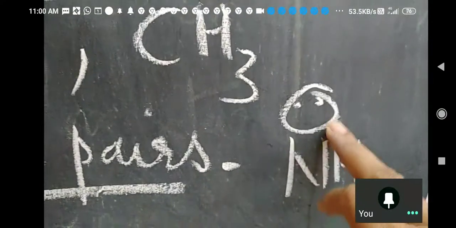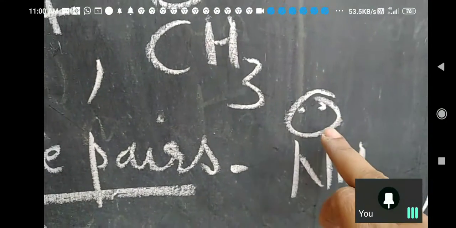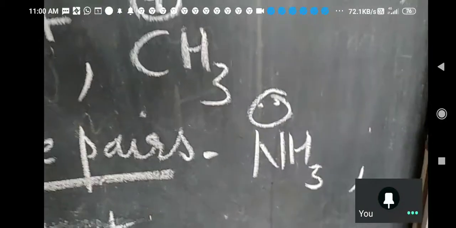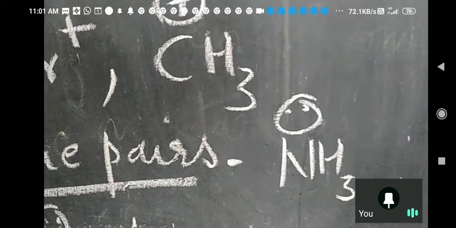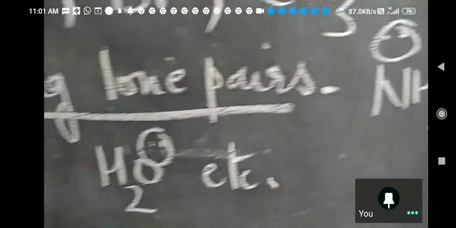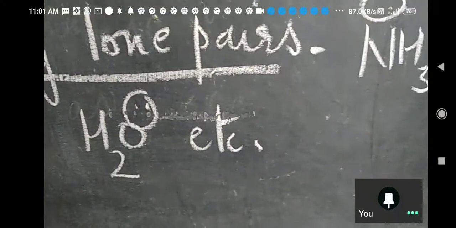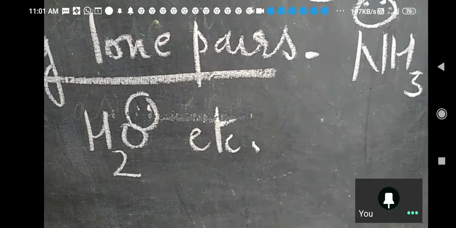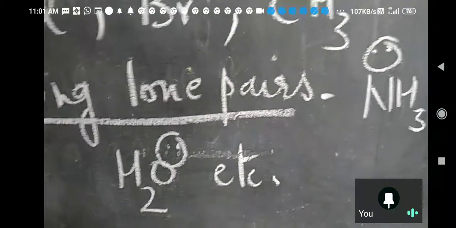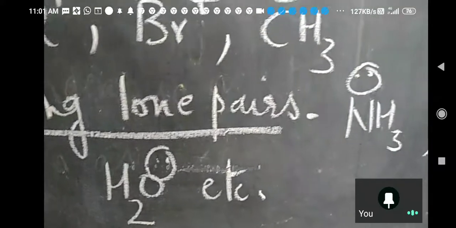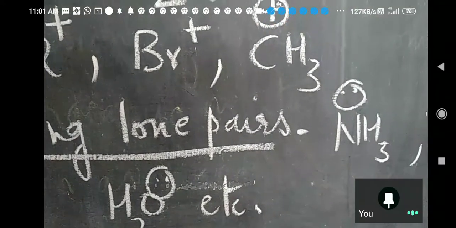That is an electrophile. If they have lone pairs, they will be nucleophile and look around for nucleus. H2O has two lone pairs on oxygen. So it will look around for